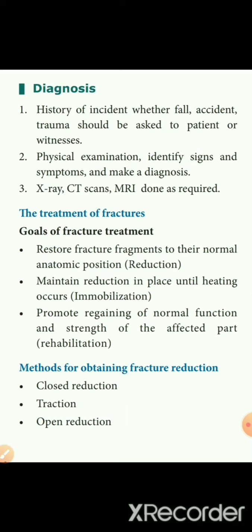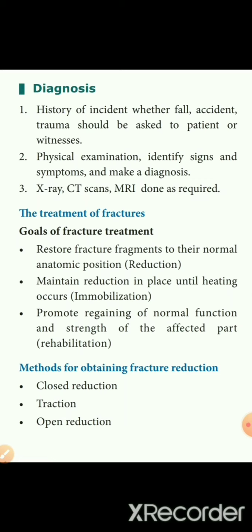Then maintain this. After placing the bone in the proper place, you have to immobilize the body part in order to make it heal. Till it gets healed, the reduction should be kept immobilized, so maintenance of immobilization should be done. Then promoting regaining of normal function and strength of the affected part is rehabilitation.